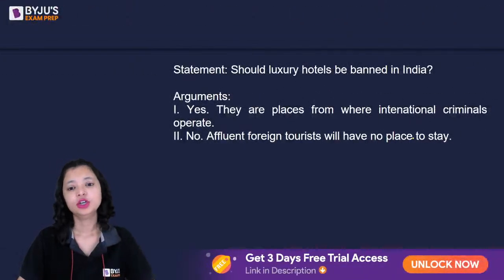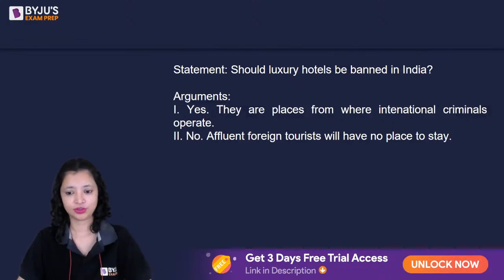Let's do this one. Should luxury hotels be banned in India? Yes, there are places from where international criminals operate. Affluent foreign tourists will have no place to stay. What's your answer?